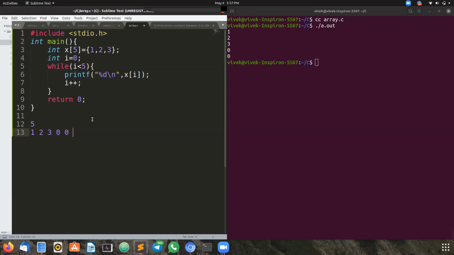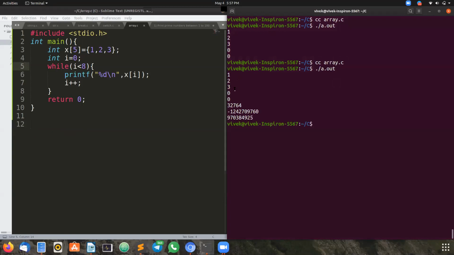What happens? You should not think that it will print a garbage value. Okay, let me check. I'll change the array size to 8 now. Let us see what happens. See, 1 2 3. We have declared the array size as 5, so the 4th and 5th elements are 0 0, and the 6th, 7th, 8th are garbage values.